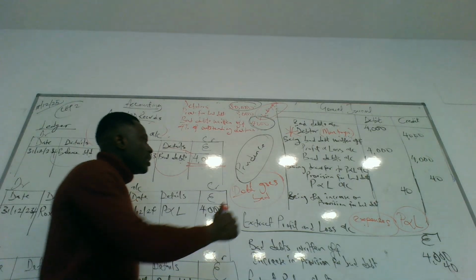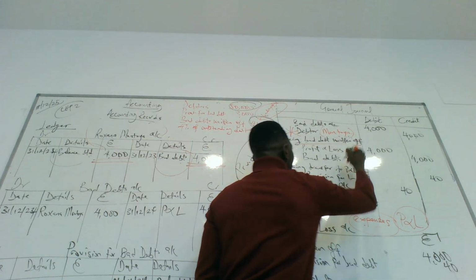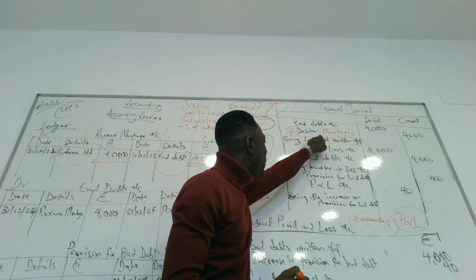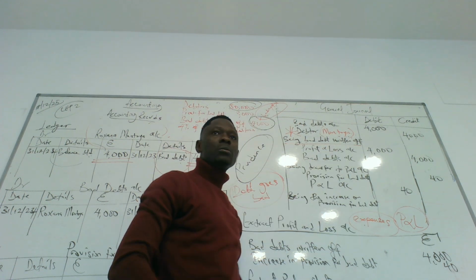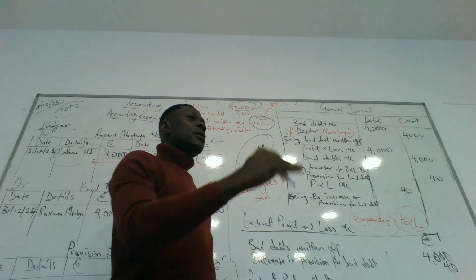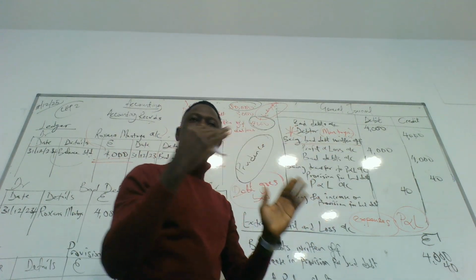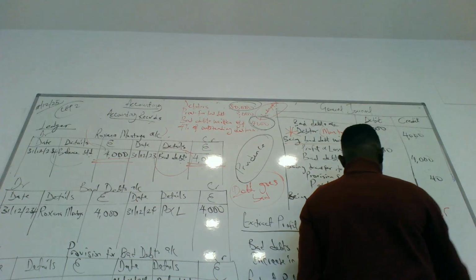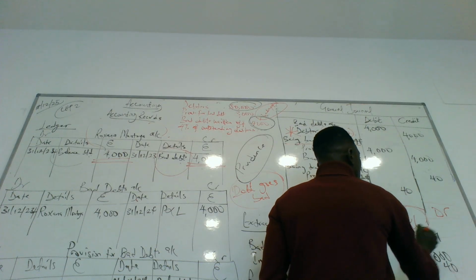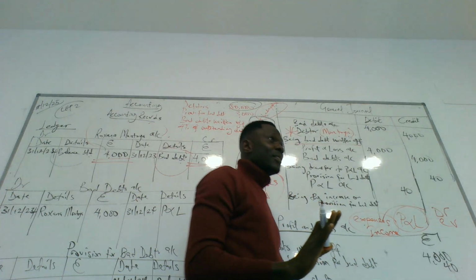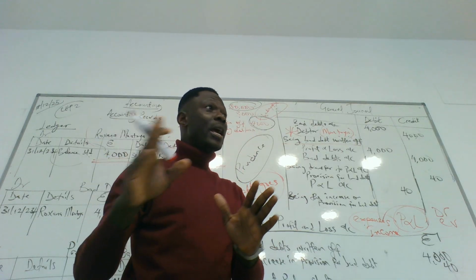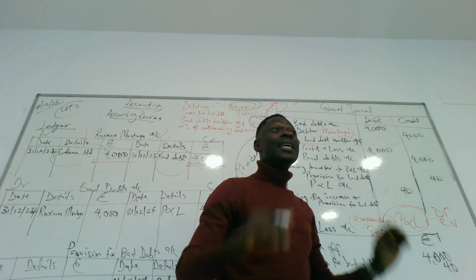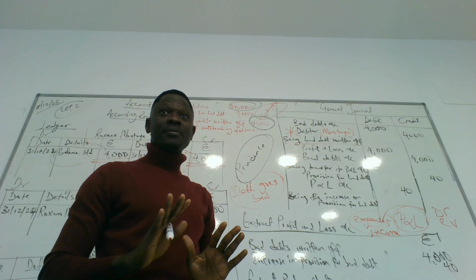Now, the bad debt has been written off. The next thing is the bad debt account and the expense, which is the profit and loss account. Your debit and credit transactions: if it is an expense, you debit. If it is an income, you credit. That is the law. Expenses, you debit. Income, you credit. In your profit or loss account.